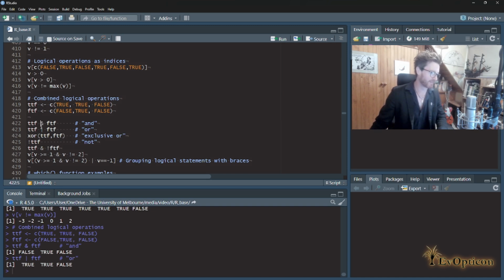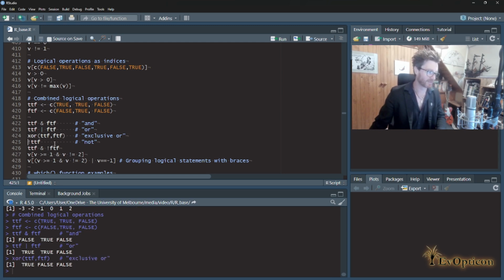Unfortunately, we don't have these. Here's another bit of vocabulary for you. We'll use this later when we start designing them ourselves. This is called an infix operator, one that goes in between its two arguments. For convenience of notation, things like assignment operators, logical operators, arithmetic operators, they're done as infixes. This is functional notation. These are equivalent. Behind the scenes, one just converts immediately to the other. But yeah, so unfortunately, there's no infix operation to do exclusive OR, so we have to do it in functional notation, and we do get the true, false, false as we described.